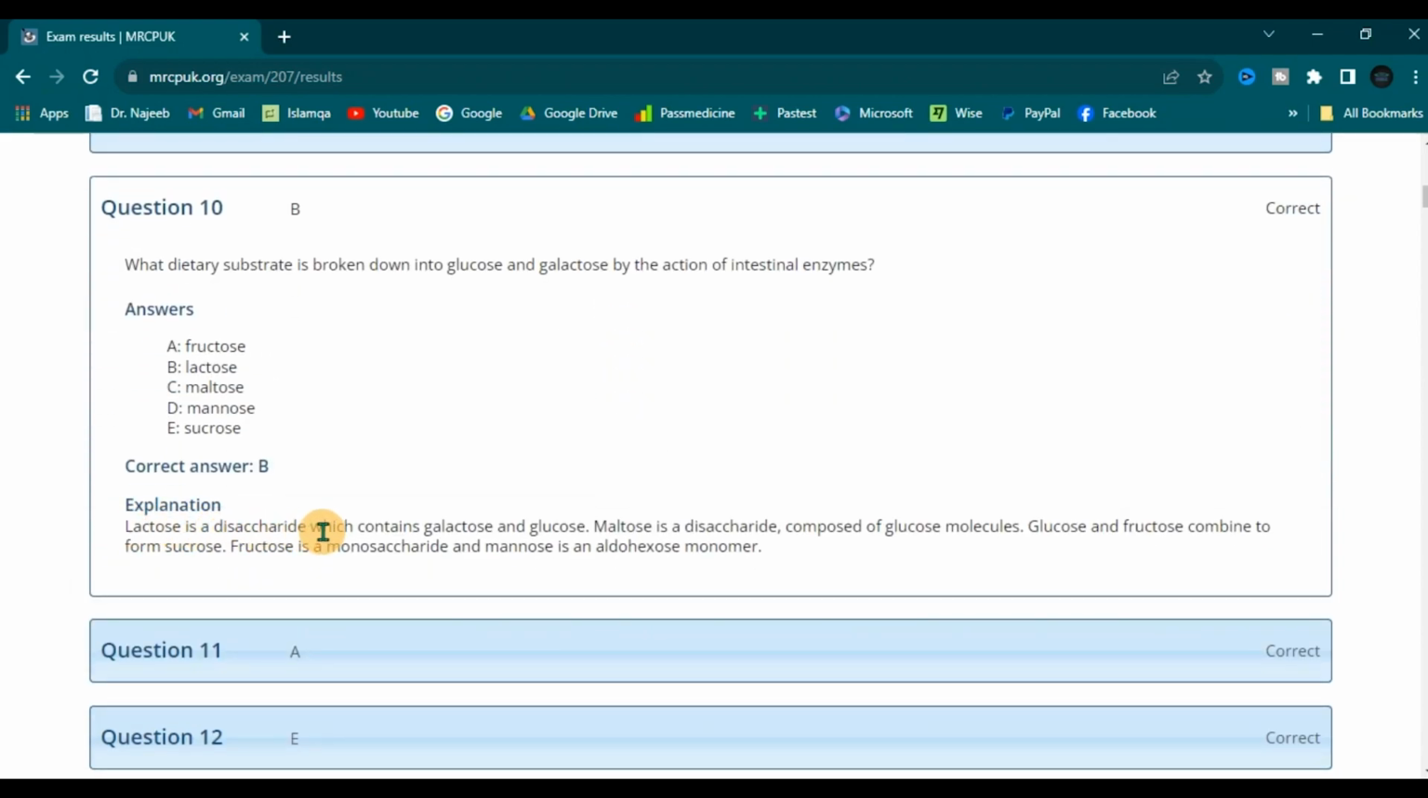Lactose is a disaccharide which contains galactose and glucose. Maltose is a disaccharide composed of glucose molecules. Glucose and fructose combine to form sucrose. Fructose is a monosaccharide and mannose is an aldohexose monomer.